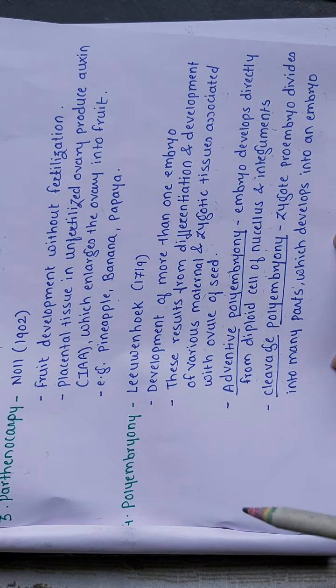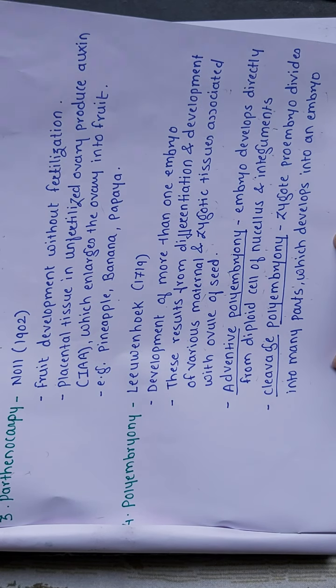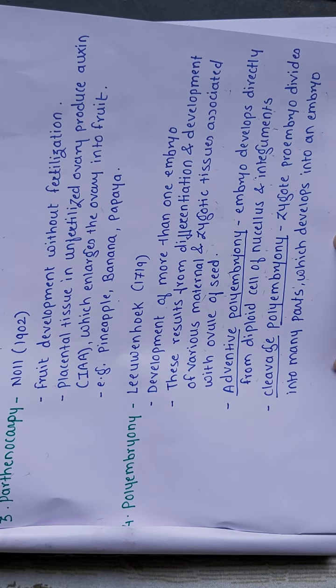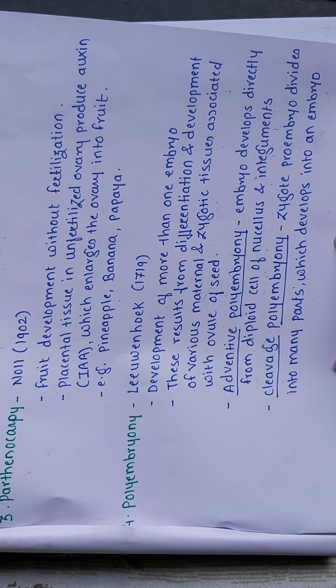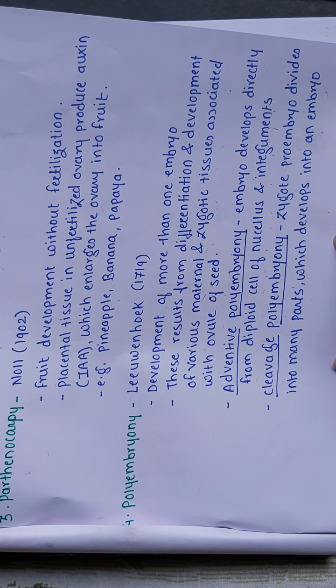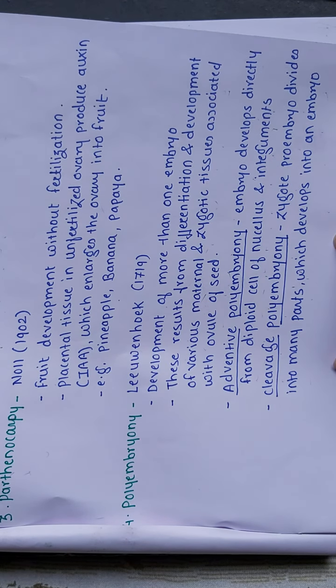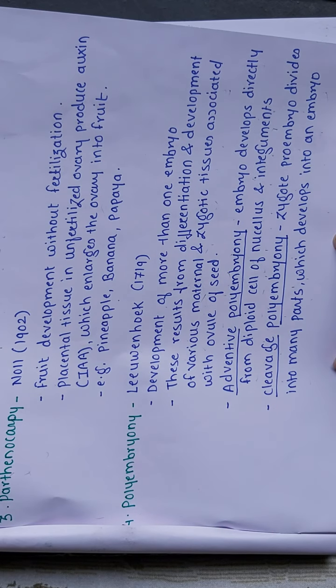Before that, I'll give you the homework. You have to solve question number 2. In that, number 1: name the part of the gynoecium that determines the compatible nature of pollen grain. Fourth: define megasporogenesis.